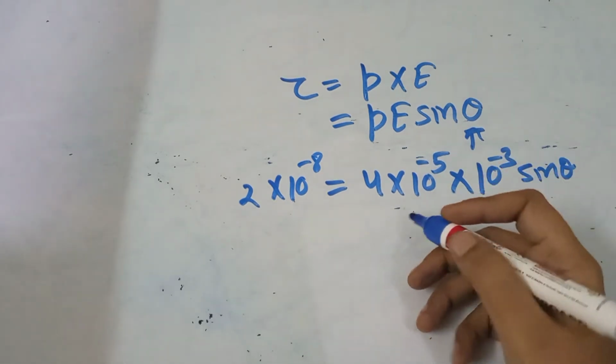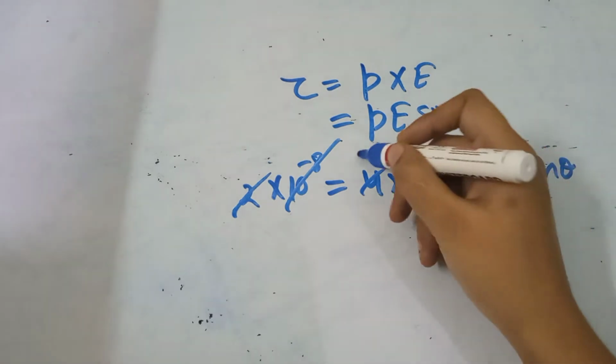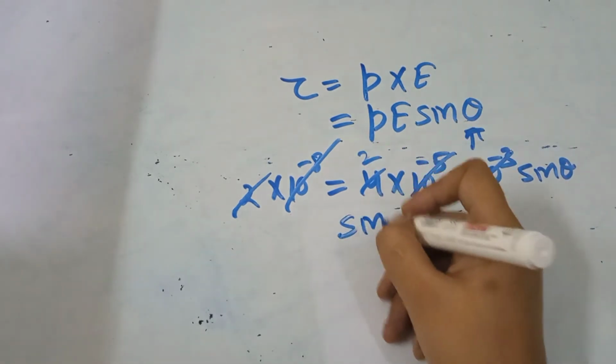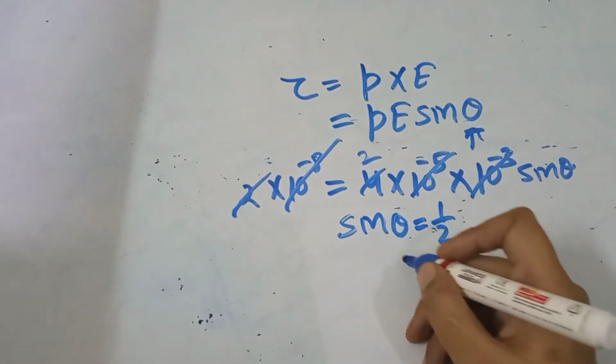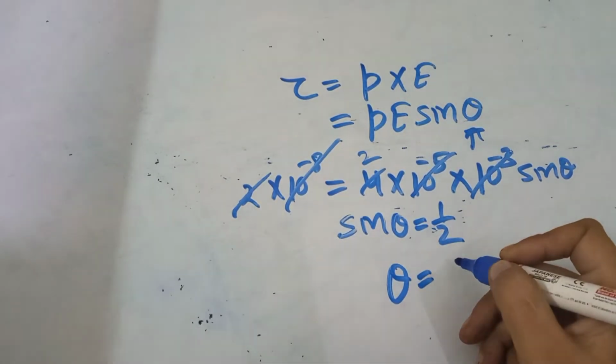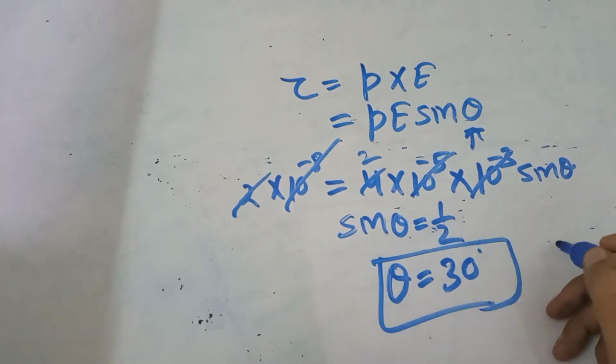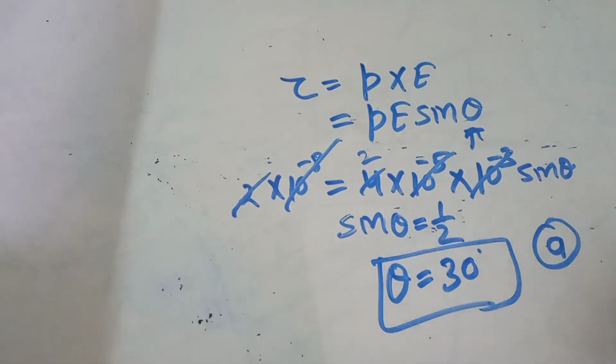So if we rearrange this equation, 10 to the power minus 8 and 2, 2. So sine theta is equal to 1 by 2. And we know theta is equal to 30 degree is the answer. So A is the right option.